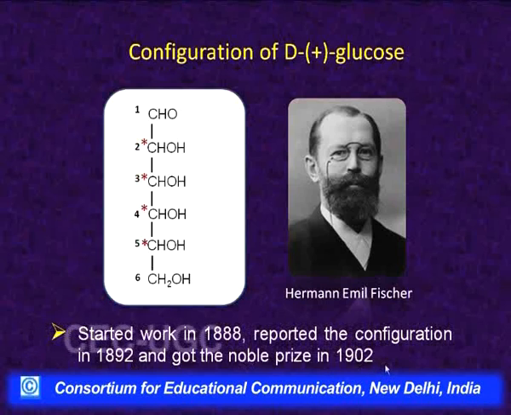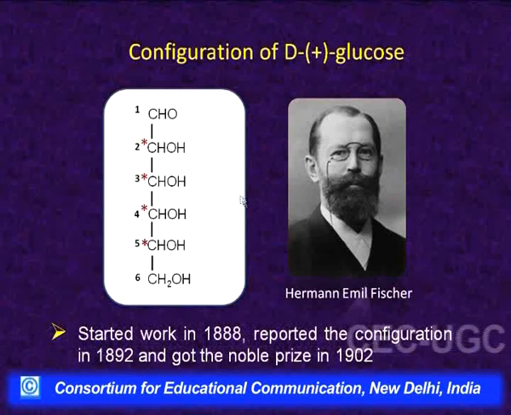So, he studied many reactions and he prepared all the 16 isomers, starting from both the isomers of glyceraldehyde and carrying out Kiliani-Fischer synthesis, every time getting 2 isomers and then carrying out the further Kiliani-Fischer synthesis, so that he had the samples of all the 16 isomers with him.